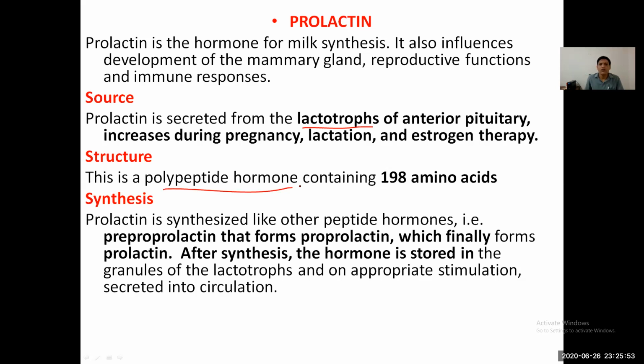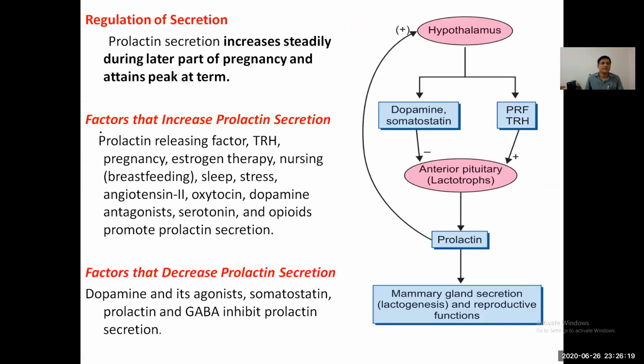All anterior pituitary hormones are polypeptide hormones, and prolactin contains 198 amino acids. Prolactin is synthesized like other hormones: pre-prolactin forms the proprolactin, which finally forms the prolactin hormone. After synthesis, the hormone is stored in the granules of the lactotrophs. On appropriate stimulation, it is secreted into the circulation.